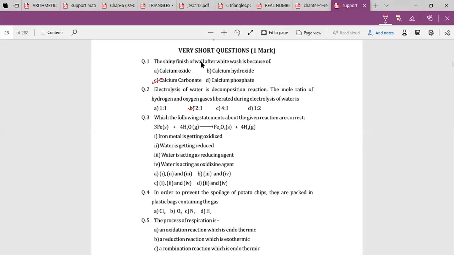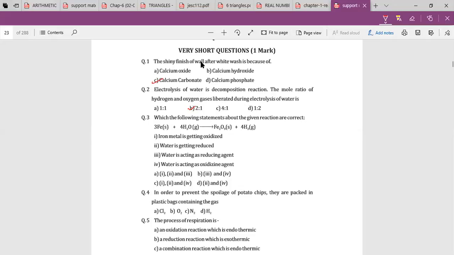Ankur, yes, ma'am. Third one, ma'am. Ma'am, are we supposed to write all? Not needed. If you think you want to write it down. Ankur, what's the answer? C is the answer, ma'am.